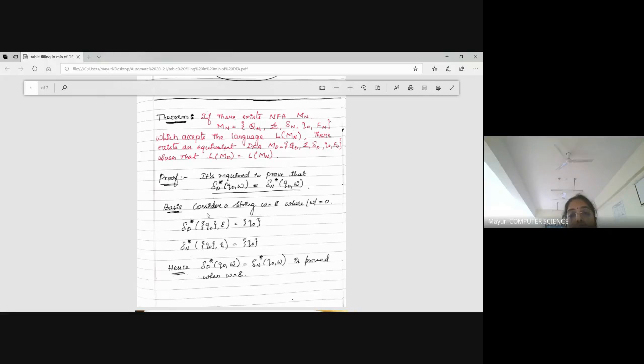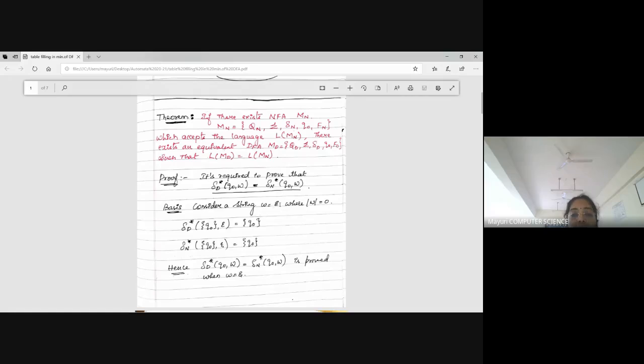At a time I cannot impose the complete string. First of all, I just worry about the minimal string, and that is called the basis. I have been talking about W, right? Here I have to consider the length of W. When there is no length also, it has to be acceptable. When a length is given to W, at that time also it has to be acceptable. So consider the string W basis, right?